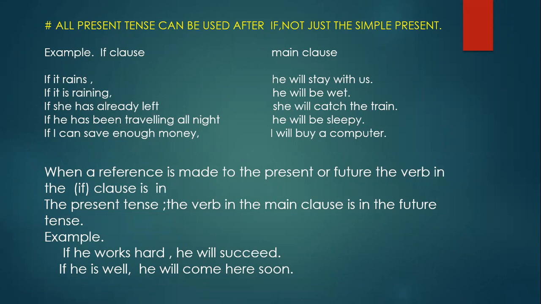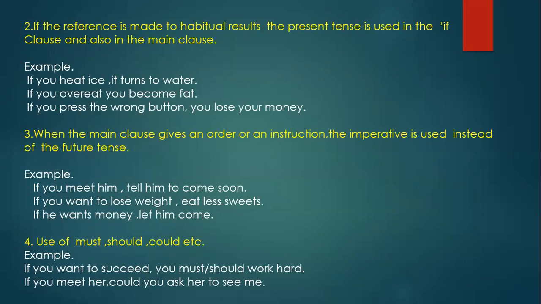Now the second rule: if the reference is made to a habitual result, the present tense is used in the if clause, and in the main clause also the present tense. You should not use will in the main clause.